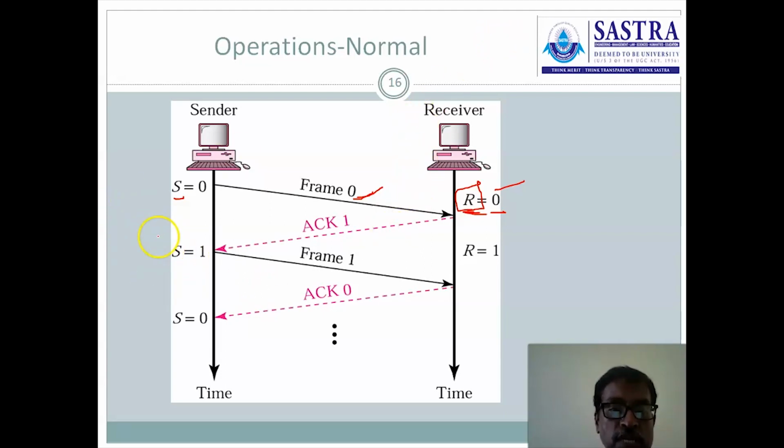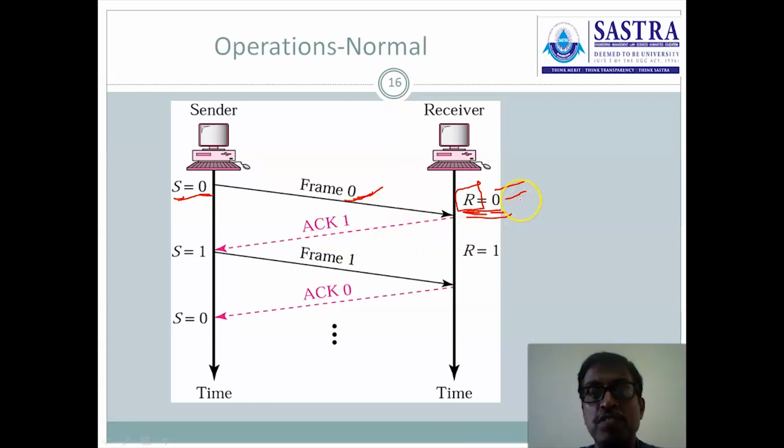As I said previously, there are two control variables maintained, S and R. The frame currently transmitted, that frame number is set in S. If S equal to 0 means we are transmitting frame 0, right? And the R variable is written a little ahead of that arrow. R equal to 0 means the receiver is expecting the 0th frame, frame 0.